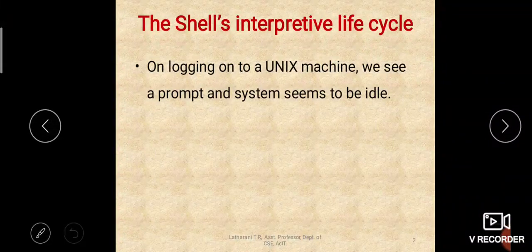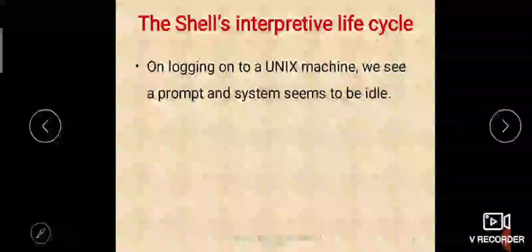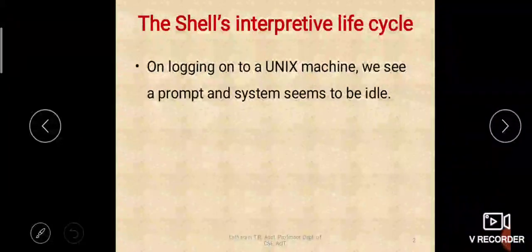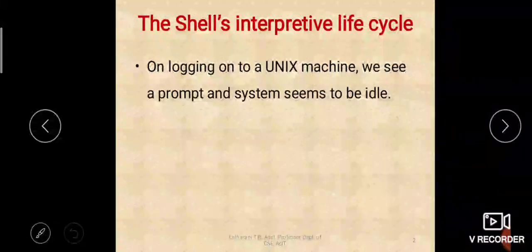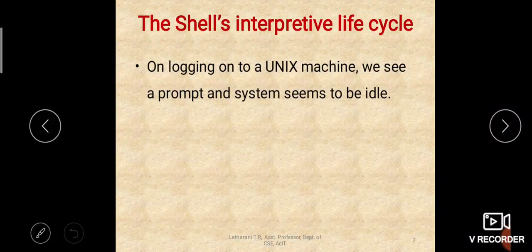It is a command interpreter. It interprets the commands and hands them over to the kernel for further execution. It acts as an interface between the user and the kernel because it accepts the commands from the user, interprets them, and hands them over to the kernel for execution. And it is also a programming language, right? I have told you that it gives you constructs like other programming languages have, like if, switch, loops, and variables. So it plays multiple roles.